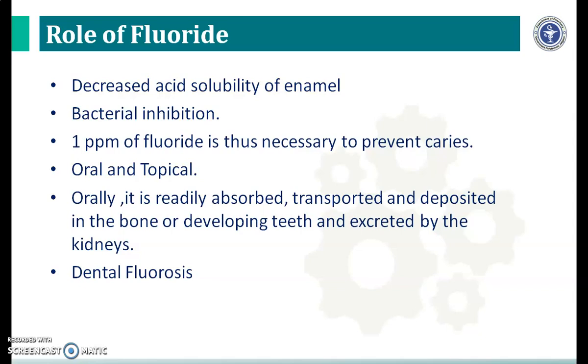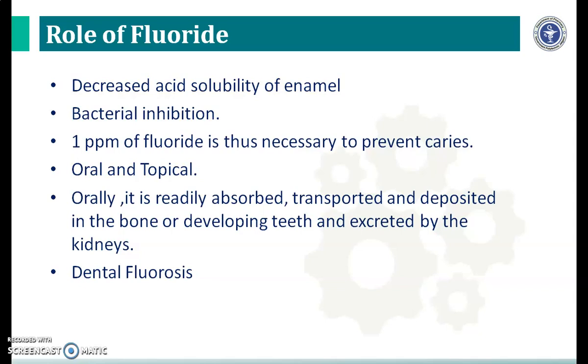Administration of traces of fluoride containing salts or their use topically on the teeth has been found to give encouraging results. When a fluoride containing salt or solution is taken internally, it gets readily absorbed, transported and deposited in the bones or developing teeth, and the remainder is excreted by the kidney.